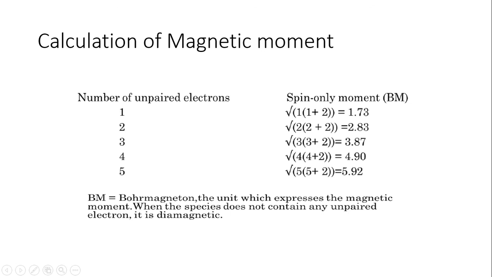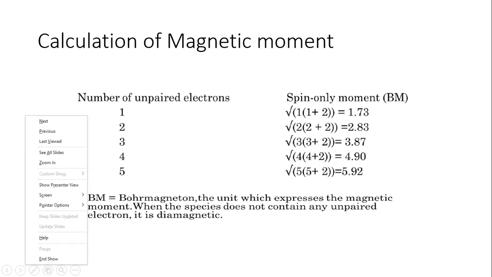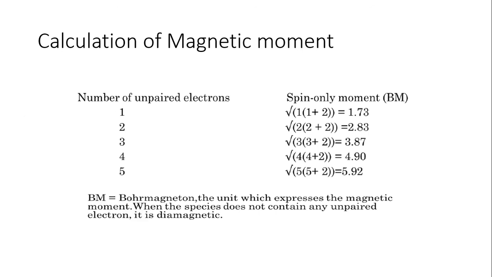If the number of unpaired electrons is 2, your n value is equal to 2. So you will calculate mu is equal to root over n into n plus 2. You substitute the value of n as 2, so 2 into 2 plus 2.